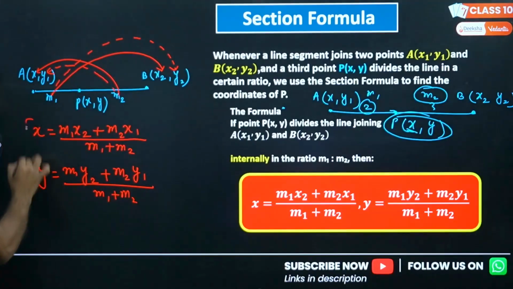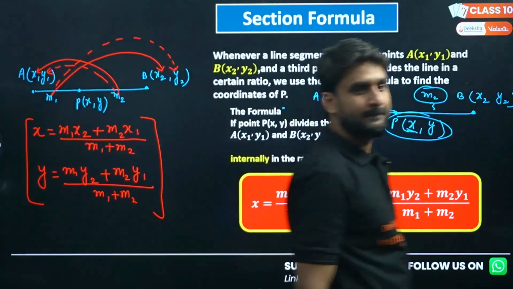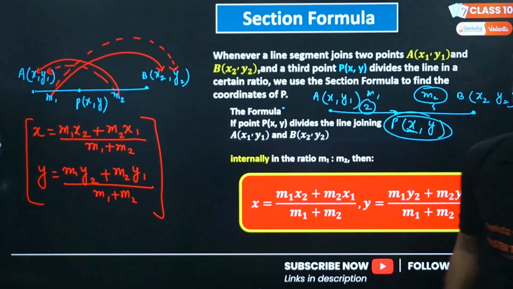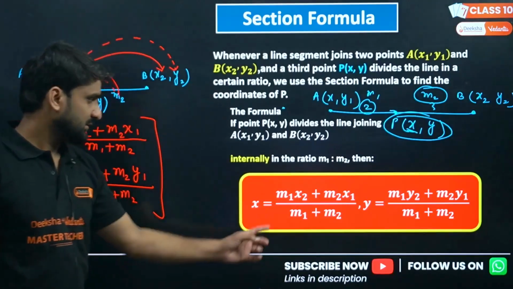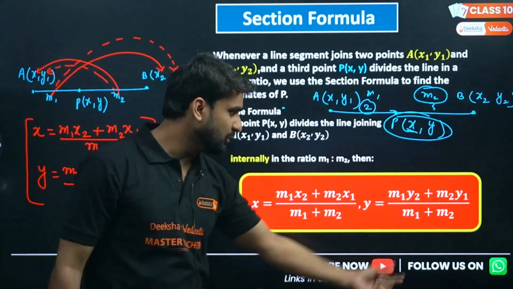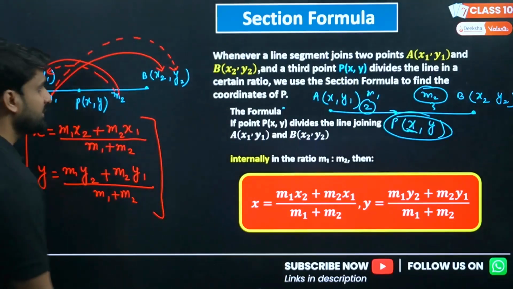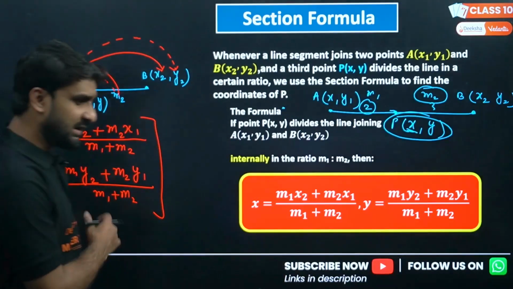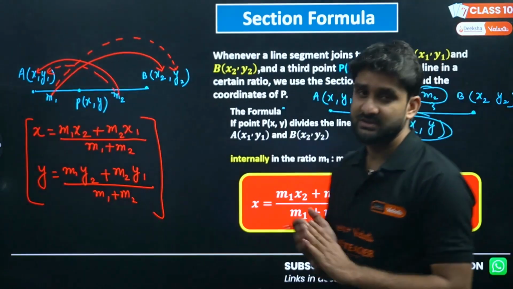So this is the formula, and this is called the section formula. I hope you have understood. Look, x equals m1 x2 plus m2 x1 divided by m1 plus m2. For the y coordinate, m1 y2 plus m2 y1 divided by m1 plus m2. Right? Just keep it in mind. Just write down the formula in your copy, and let's do a few questions based on the section formula.